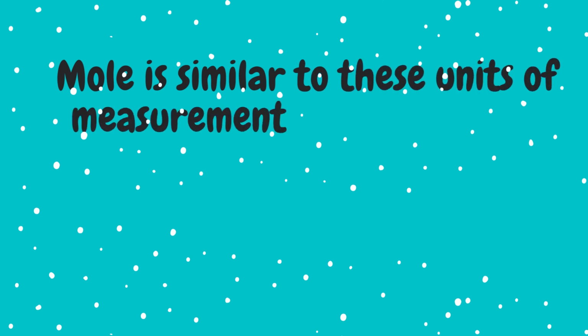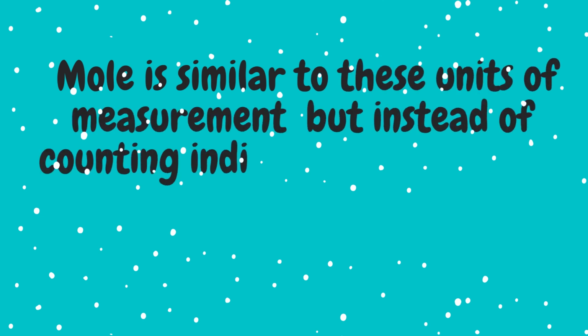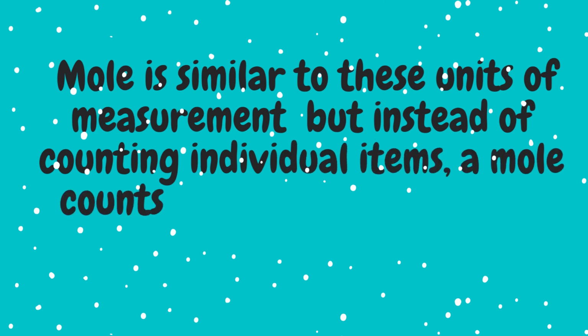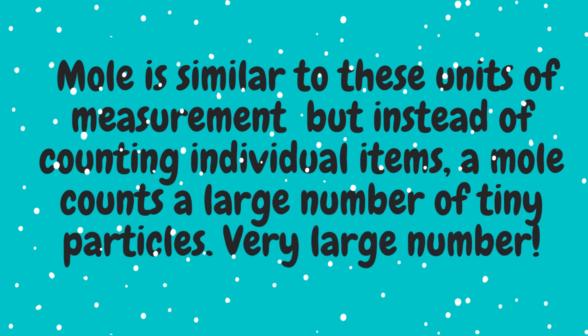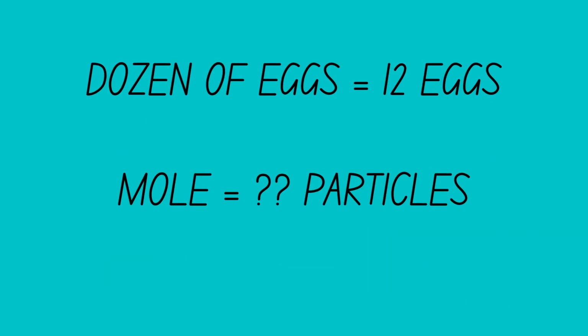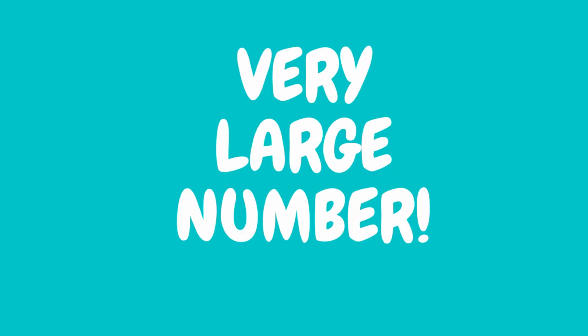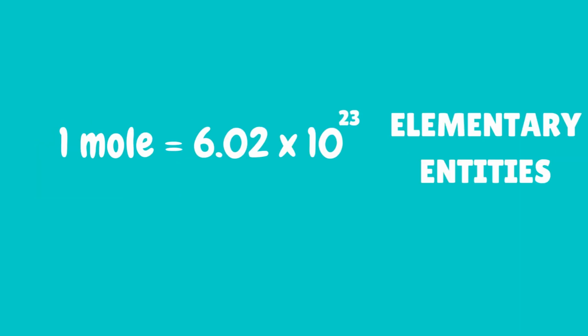Mo is similar to these units of measurement, but instead of counting individual items, it counts a large number of tiny particles. Very large number. When you say dozen, 12 comes to mind. So if I say Mo, what should come to mind? As I already said, it's a very large number. So 1 Mo is the amount of substance containing 6.02 times 10 to the exponent 23 elementary entities.